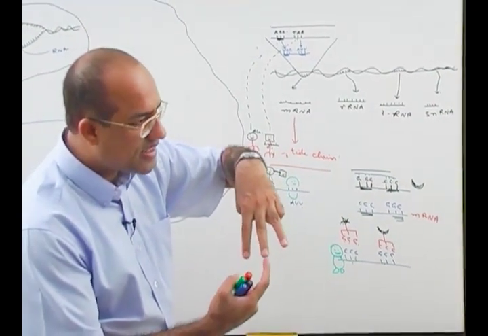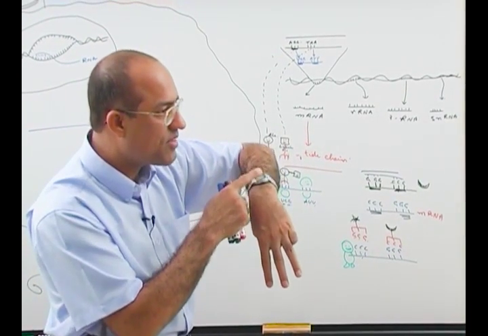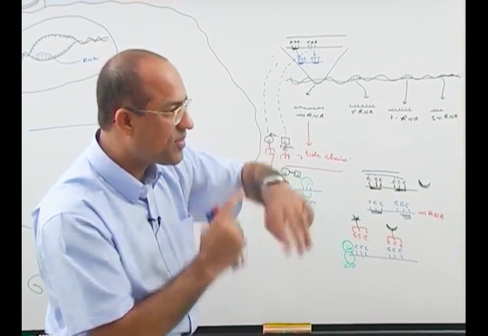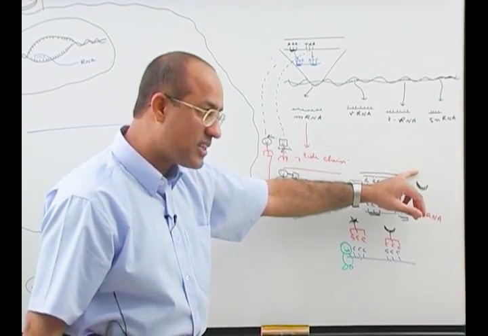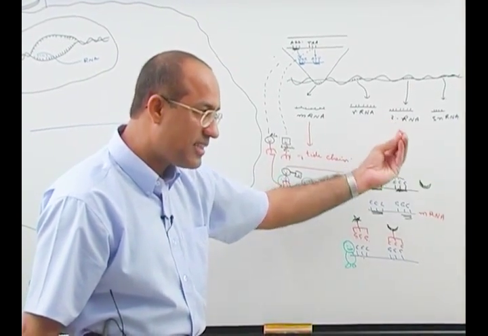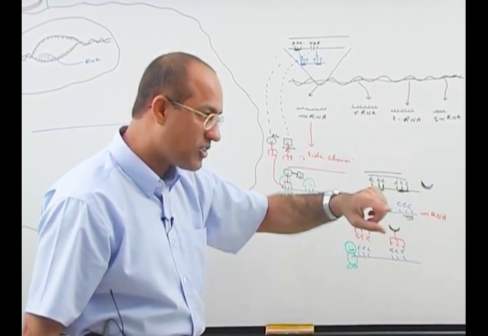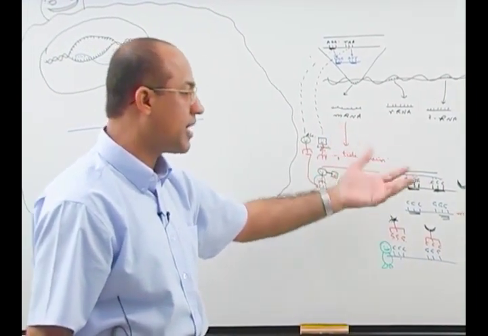On one side they can read the messenger RNA sequence, on the other side they are carrying an amino acid. So if there are 20 amino acids, there must be at least 20 transfer RNAs which will carry amino acids. You are understanding? You will study all this coding system in detail in molecular biology.